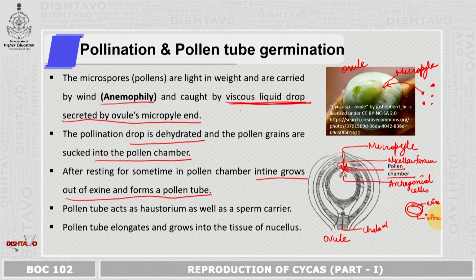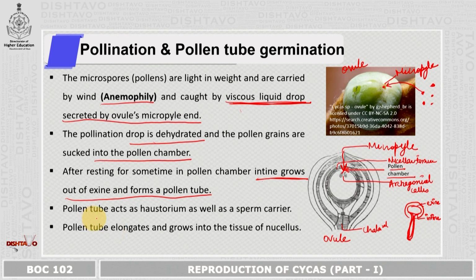So what it says over here is the intine grows out of exine. Something like this will appear, right? So the intine will grow out of exine, and this region over here will be somewhat broken like this.